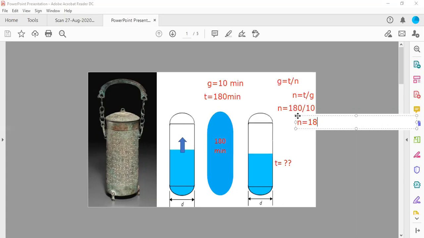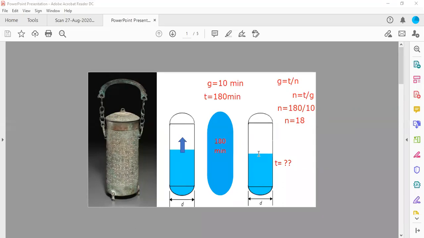You need not calculate this also. I will tell you one more way to calculate these types of problems. So the total number of generations is 18. Because this vessel is completely filled in 18 generations, when will it be half?